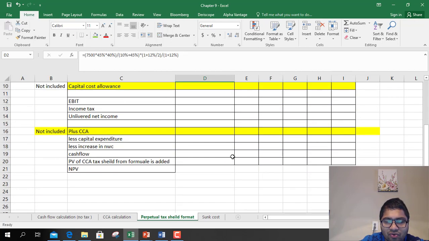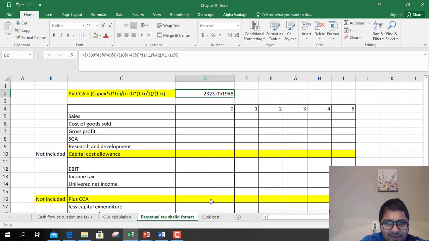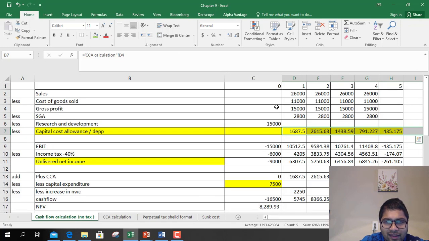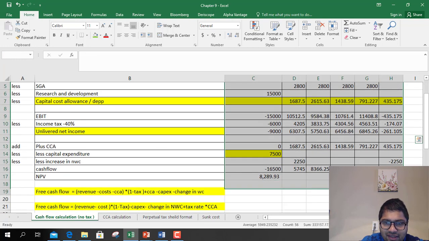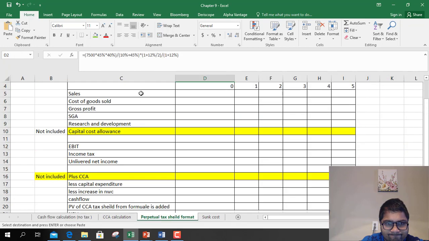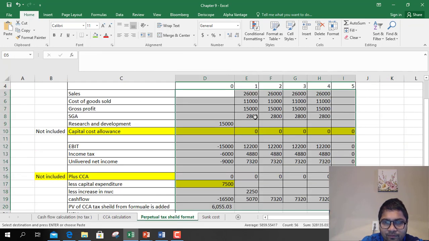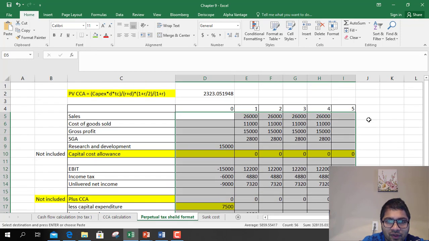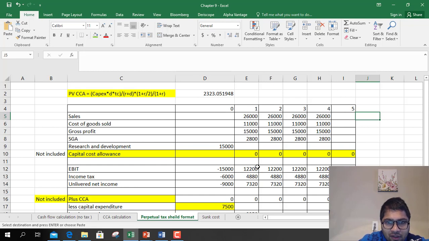So we recreate this whole statement and do it. I'm just going to copy it first and then we'll work on it. What changes are to be made? So this was your statement. 2.6 million is sales, 11 million cost.